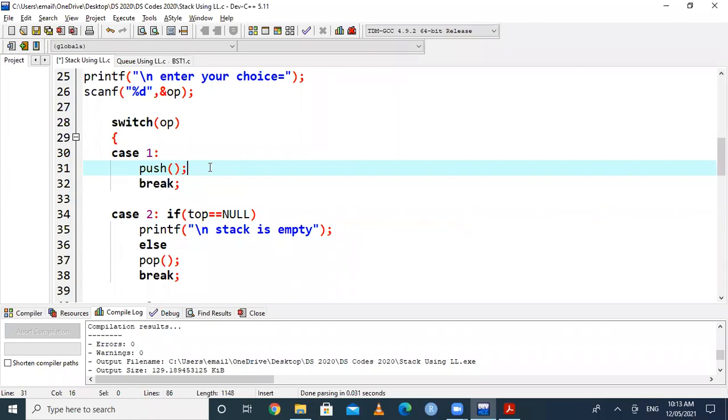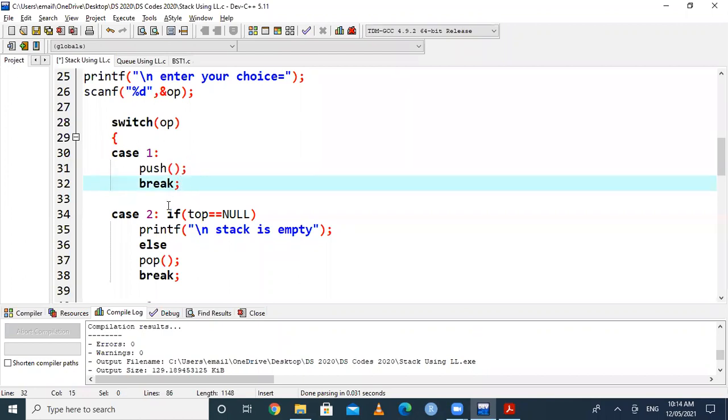The conditions stack is full and queue is full exist only when it is implemented using an array. So we don't need to check whether the stack is full or not, and we directly call the push function here.